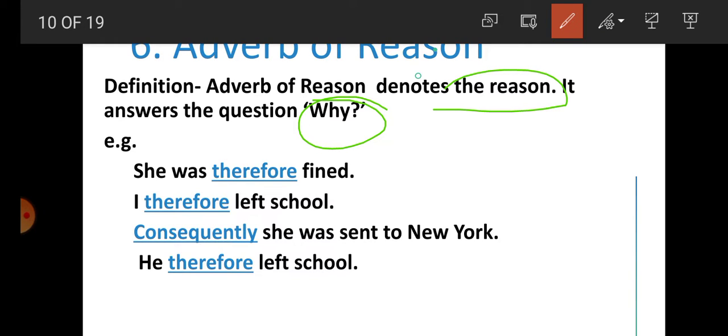She was fined. Why? Therefore. I left school. Why? Therefore. She was sent to Newark. Why? Consequently. He left school. Why? Therefore. So here, students, in the first sentence therefore, second sentence therefore, third sentence consequently, and fourth sentence therefore, they denote the reason of the action and that's why they are adverbs of reason.